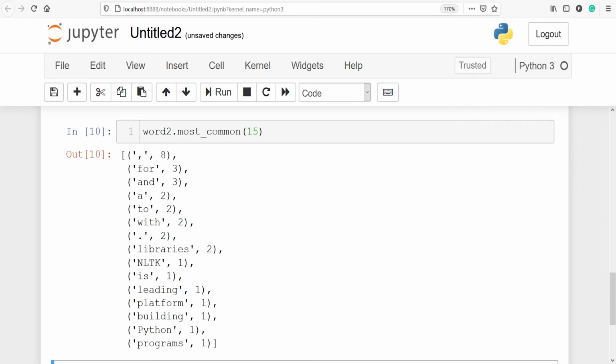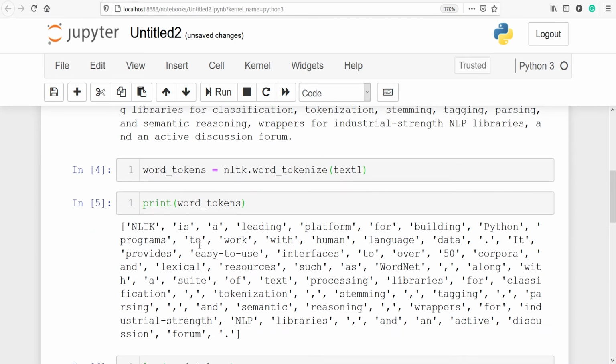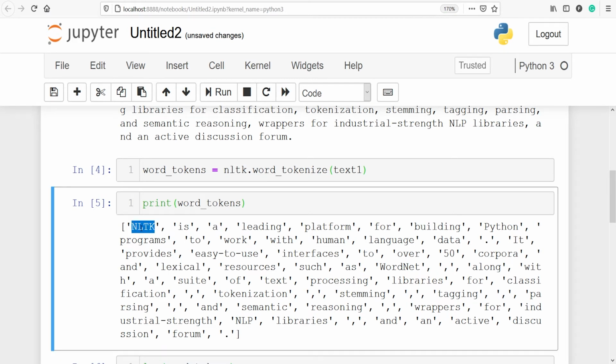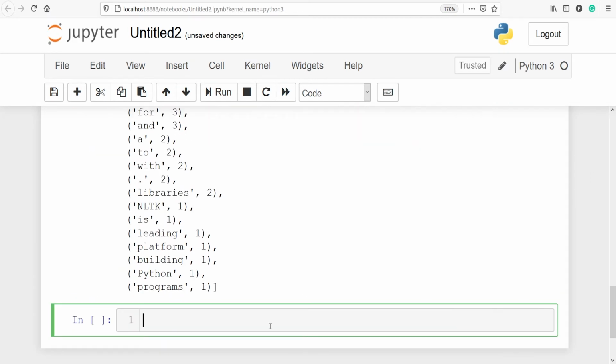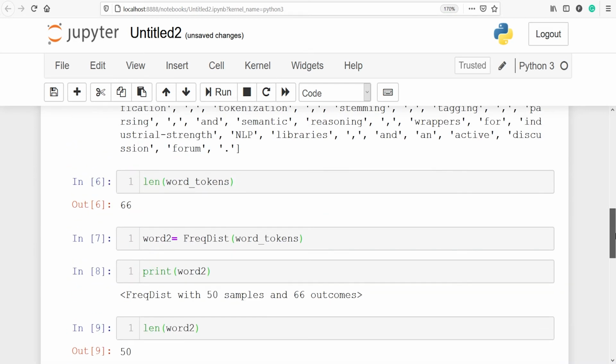We can also get the frequency of a particular word by using the method freq. For example, from our words here, we can copy one word. Let's copy this NLTK, and then here I will call word2. From this I will call freq. Inside this I will paste NLTK. Let's execute our code. The frequency of a word is the count of the word divided by the total number of words, and this is 0.01 because NLTK is unique. It is not repeating. It occurs only once in the entire document.